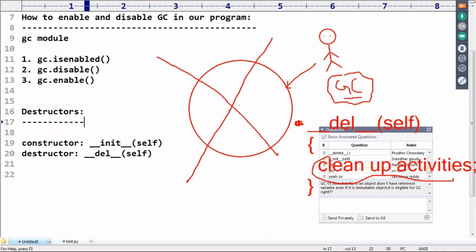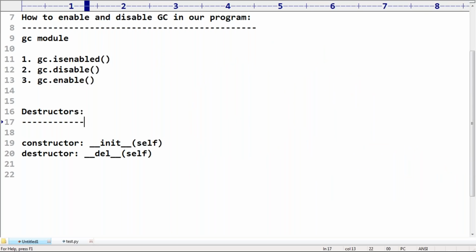Are you getting it? So here multiple important points are there. Make sure you people are aware. Who is responsible to call the destructor? The garbage collector.